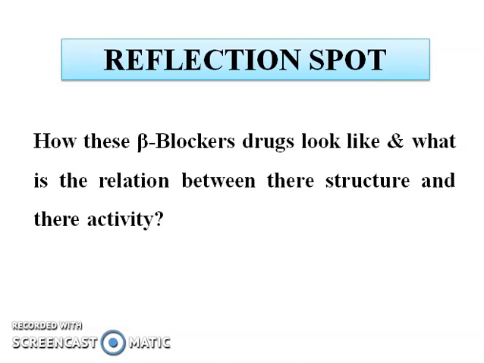Now the reflection spot. Here is a question for you. Stop the video for a moment and write down the answer to the question. Do you ever think how these beta blocker drugs look and what is the relation between their structure and their activity? Let us see the answer for this question.